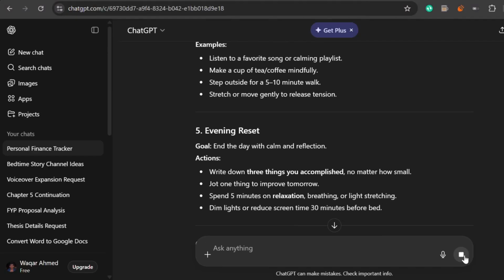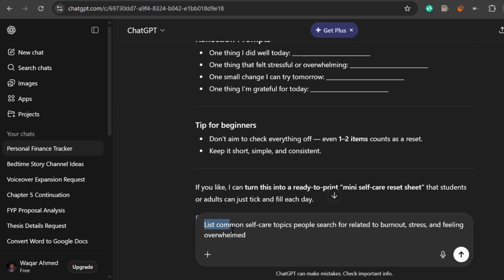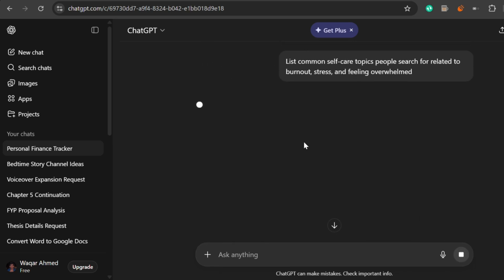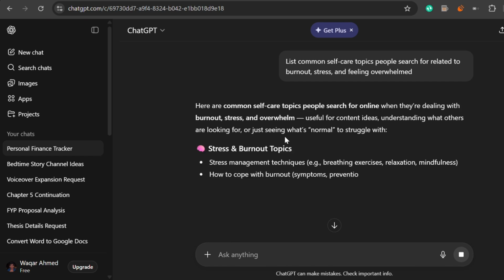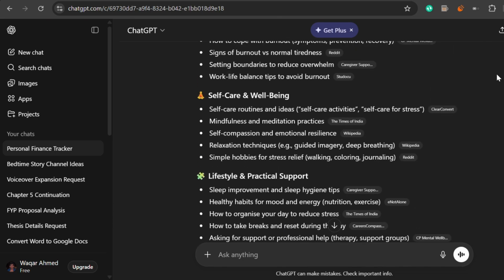For traffic, I'd focus on blogs. To figure out blog topics, I'd ask ChatGPT, list common self-care topics people search for related to burnout, stress, and feeling overwhelmed. Those topics become blog posts that give value first, then link to the reset kit as a next step. This works because blog readers are already in problem-solving mode.